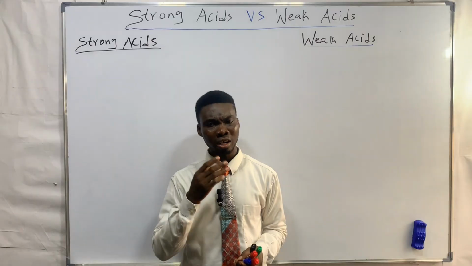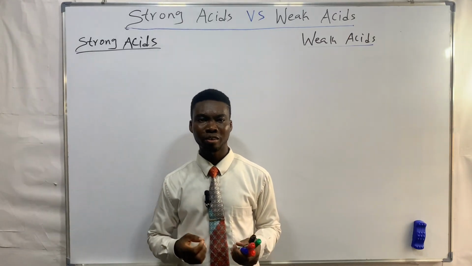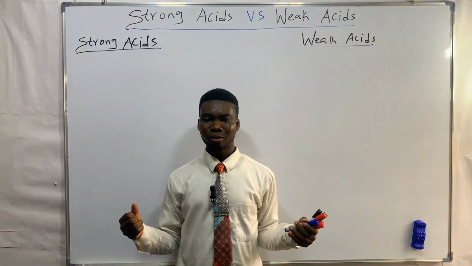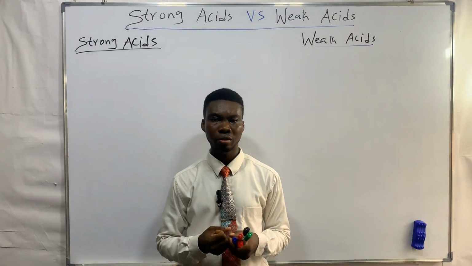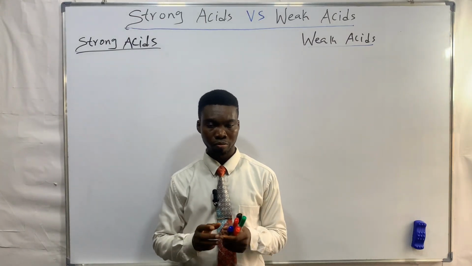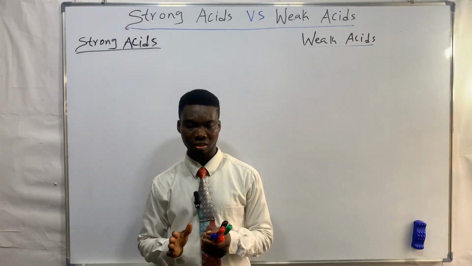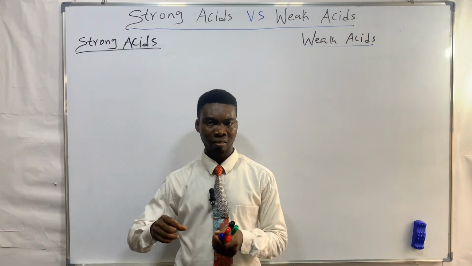Now, strong acid. An acid is said to be strong, not because it's so hard or firmly rigid. No, that's not what it means. A strong acid is not strong because it's hard or rigid.